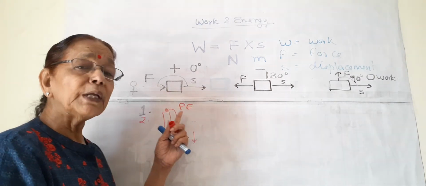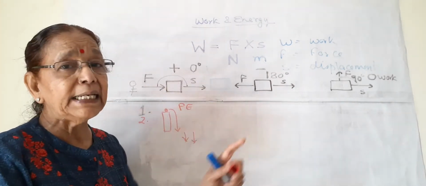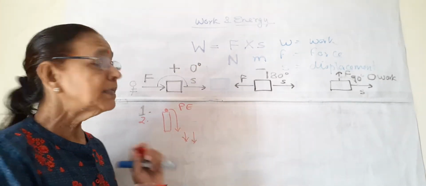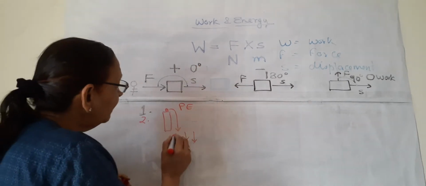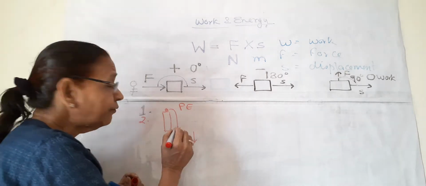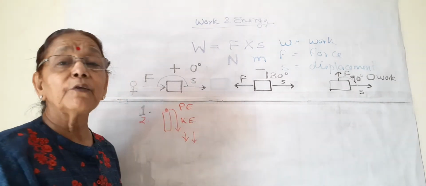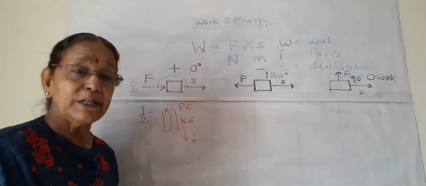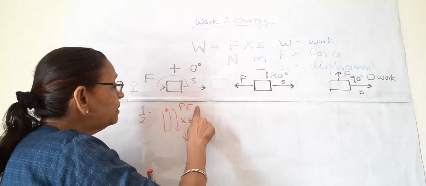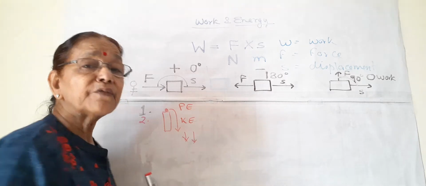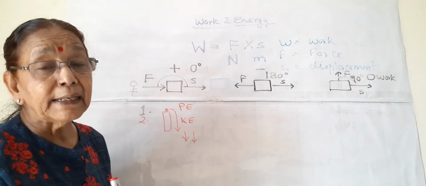We will study potential and kinetic energy in detail after we finish this work portion. And it is moving now, it is falling down. So this potential energy is converted to kinetic energy. The potential energy of the ball is transformed into kinetic energy.